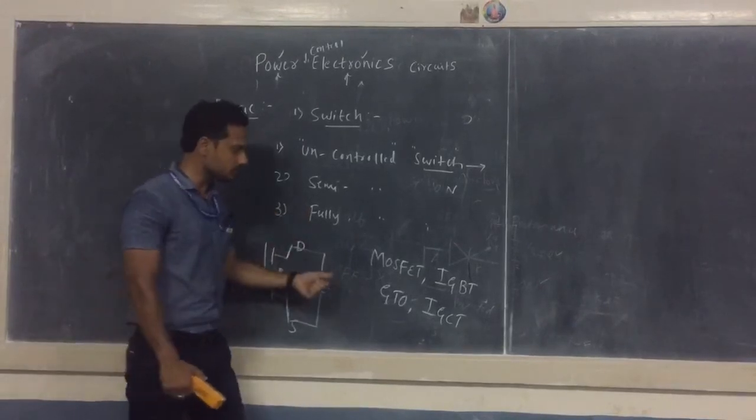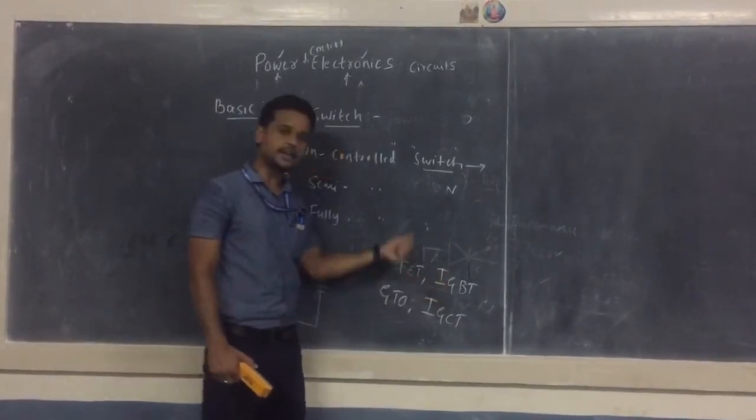The same thing holds good for the IGBT also, which consists of gate, collector, and emitter.